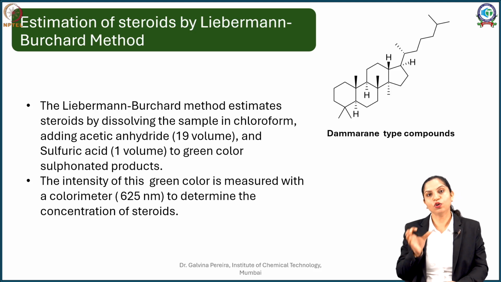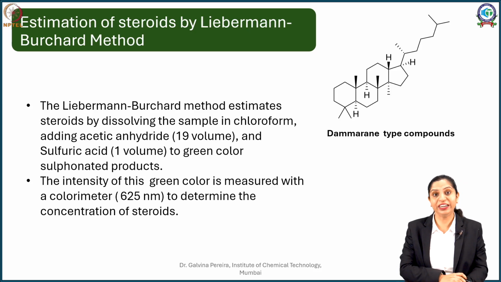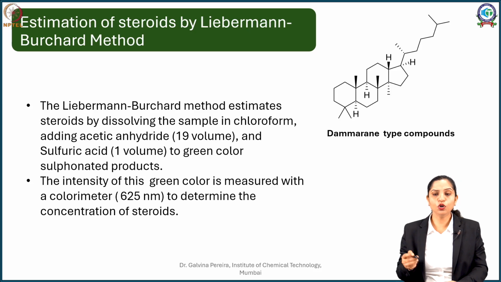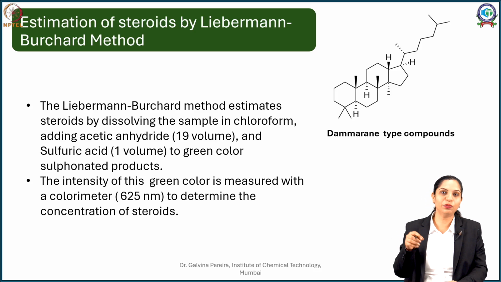Now you are going to take this chloroform layer and dehydrate it. The reason why we dehydrate it is because the presence of moisture retards the color as well as the reaction. So you will treat it with acetic anhydride. First we will check, in case it is insoluble, it is always advisable to dissolve it with a little amount of glacial acetic acid, but if it is nicely soluble in chloroform, there is no need to do it. Now you are going to add acetic anhydride, almost 19 volumes, and then sulfuric acid, 1 volume.